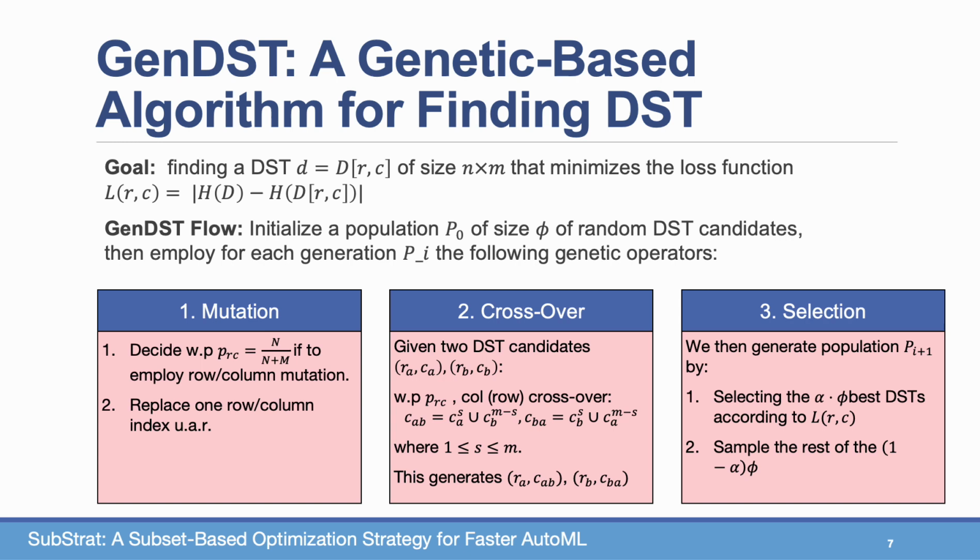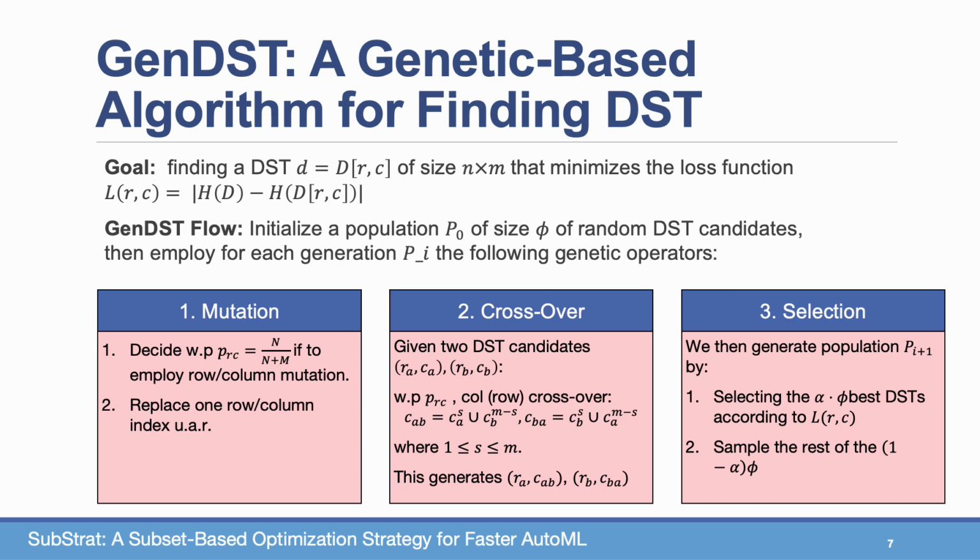The last operator is called a selection, and this is used to select the best, to generate the population Pi plus 1 in the next generation. We do so using a royalty tournament selection, which means that we take a proportion alpha from the size of the population. So we take the alpha most promising DST candidates according to the loss function L, and we sample the rest, 1 minus alpha, with respect to the score of the other DST candidates.